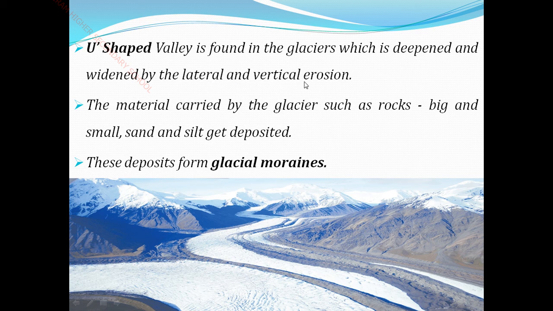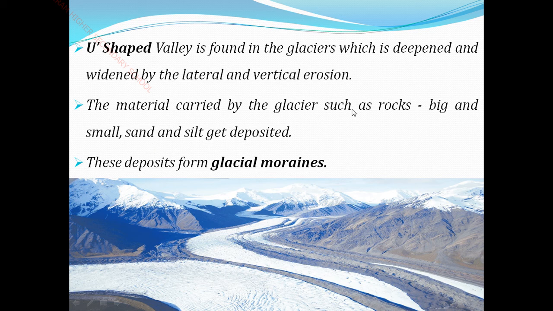What is lateral and vertical? Lateral means horizontal, and vertical means a straight-down erosion. So it gets deeply eroded in a vertical manner. In the straight direction it gets eroded due to the glaciers of ice. The material carried by the glaciers, such as big and small rocks, then sand and silt, get deposited.